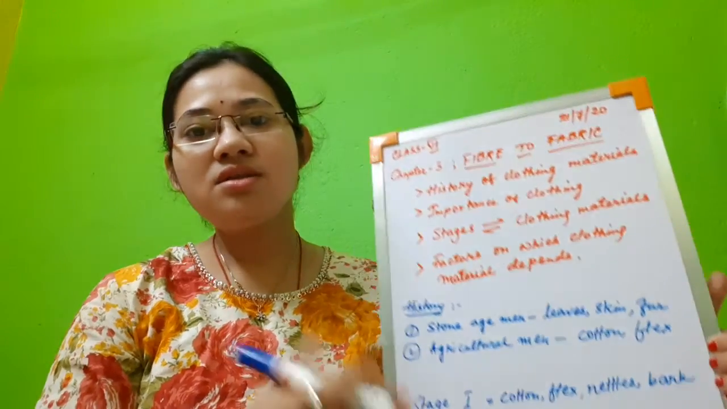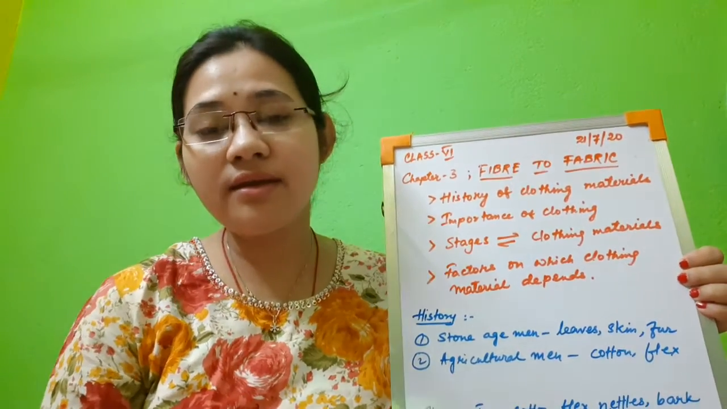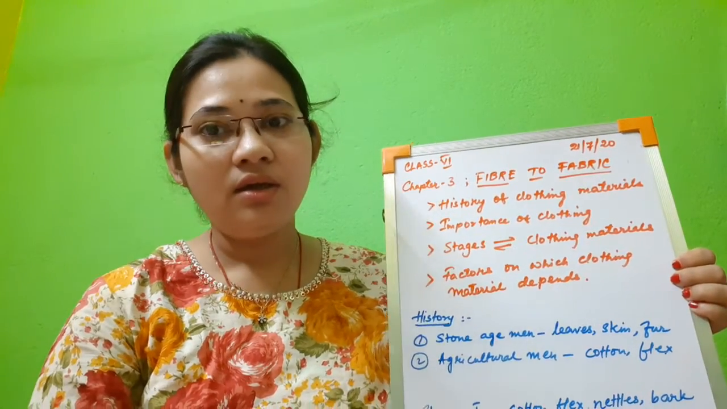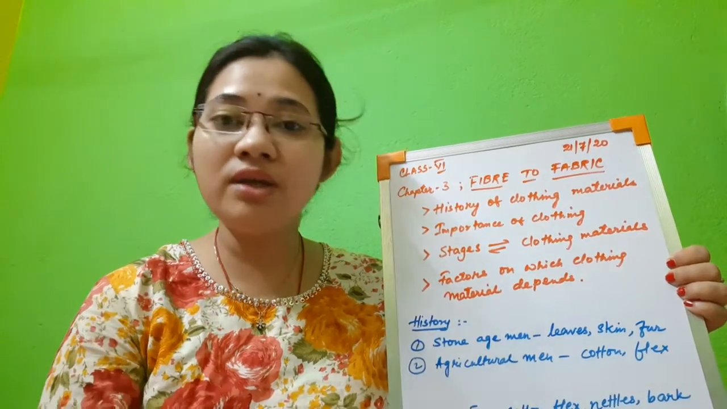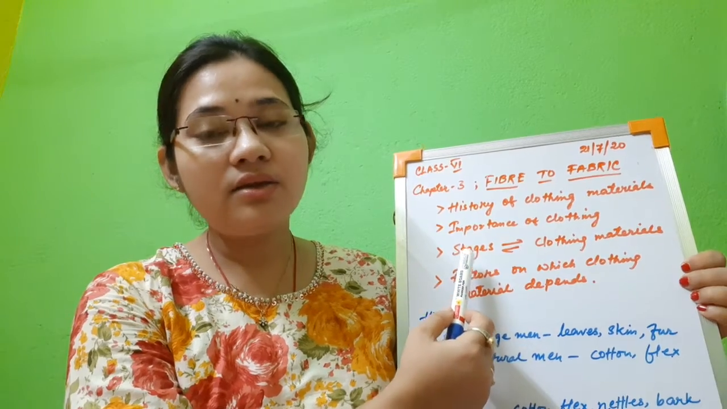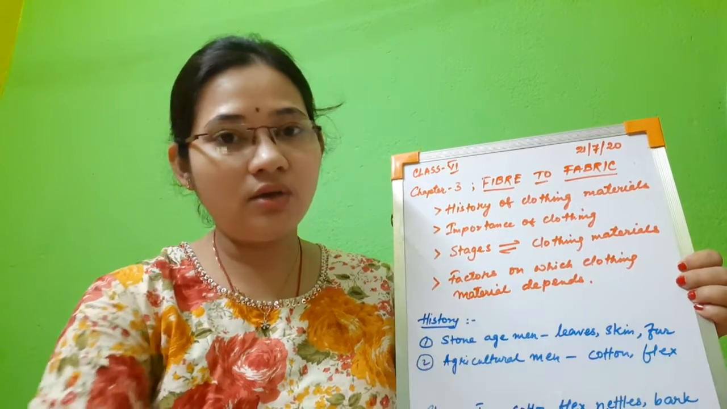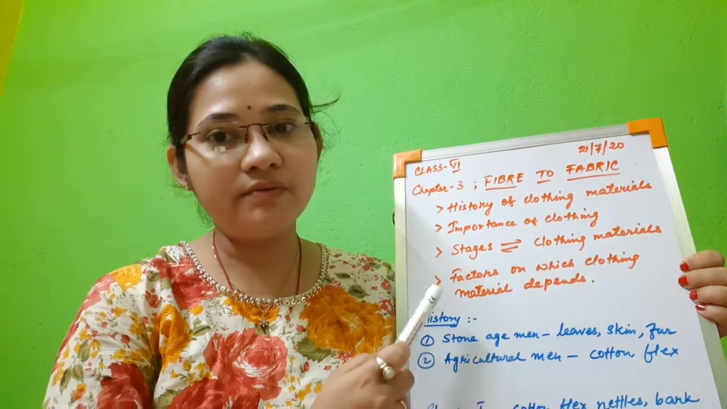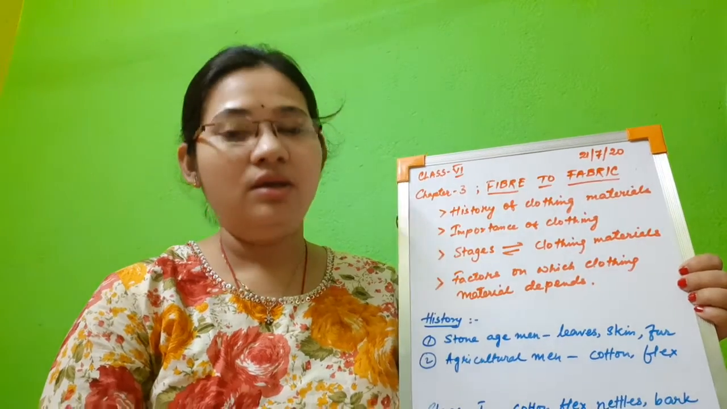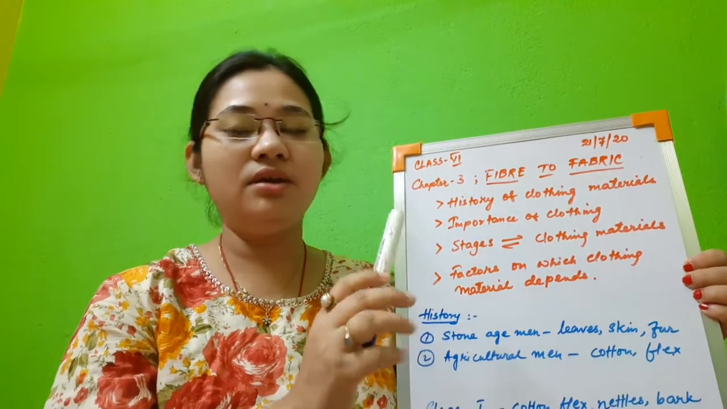Today we are going to study the last topic of our chapter 3, that is fiber to fabric. The last topic includes some subtopics: what is the history of clothing materials, the importance of clothing materials or clothes, the stages and the relationship of stages and the clothing materials, and at last we will study the factors on which clothing materials depend. These are the subtopics under today's video.